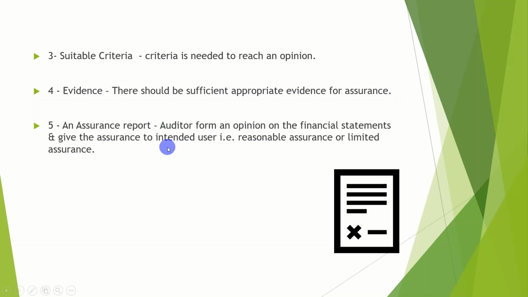An assurance report. The auditor forms an opinion on the financial statements and gives assurance to intended users. That is reasonable assurance or limited assurance. We will see reasonable assurance and limited assurance in the next video. At the end of the day, what auditors do is audit the financial statements and give you the auditor's report. I will show in the next video how a company's report looks. So we give the assurance to the company that this is the auditor's report. We have checked everything, and it is accurate to our knowledge. We give reasonable assurance or limited assurance, which we will see in the next video.